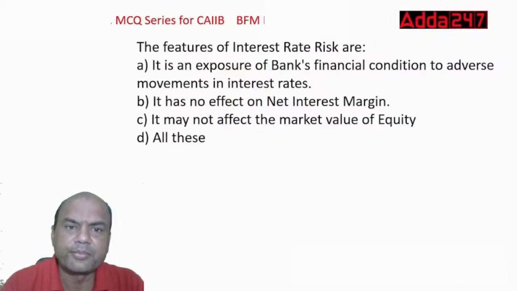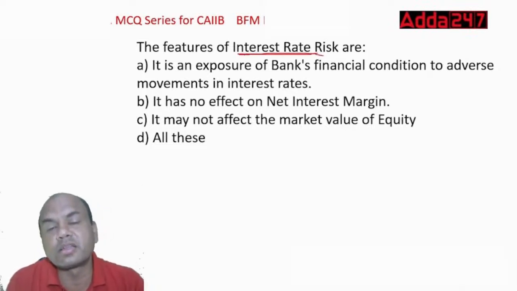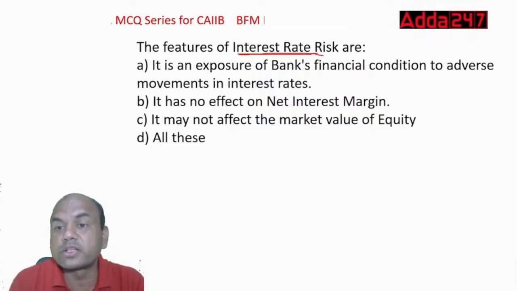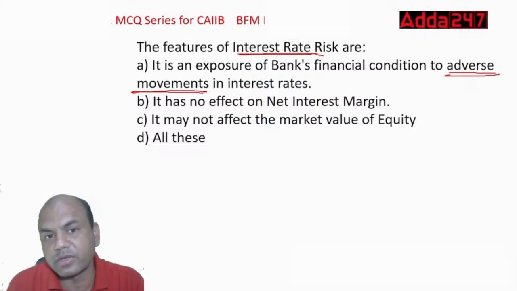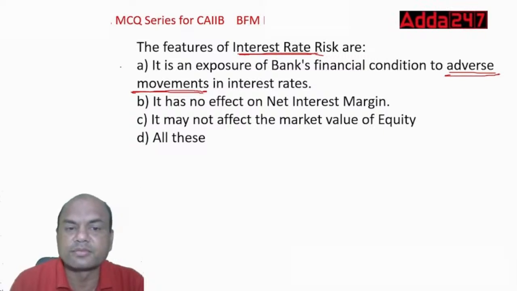The features of interest rate risk. What is interest rate risk? Interest rate risk means the interest rates may go up or down depending on what the RBI is doing or whatever the world situations are. It is an exposure of banks' financial condition to adverse movements in the interest rates. Here adverse movement means against your wish. So yes, it is that.